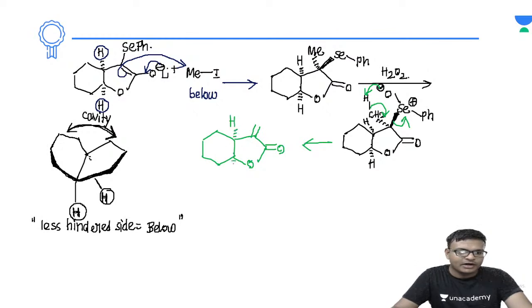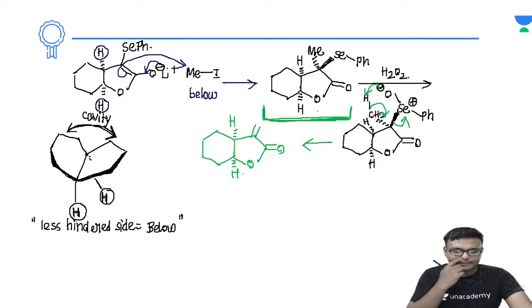Now I'll be teaching you how to solve this question by only seeing. Look, how you can answer the questions by looking at them. So tell me everyone, ultimately in the product, which of the groups is coming below the plane? Ultimately after this final reaction step, which substituent is coming below the plane? Below the plane means the less hindered side. Which one is coming to the less hindered side? Methyl or selenium phenyl? So the less hindered side is below the plane, so methyl is coming into the less hindered